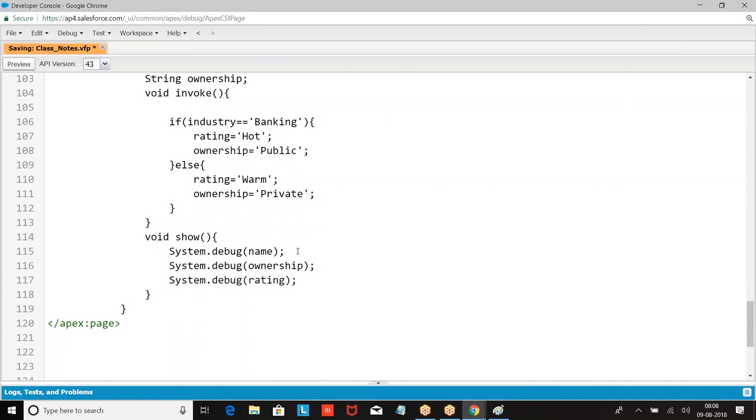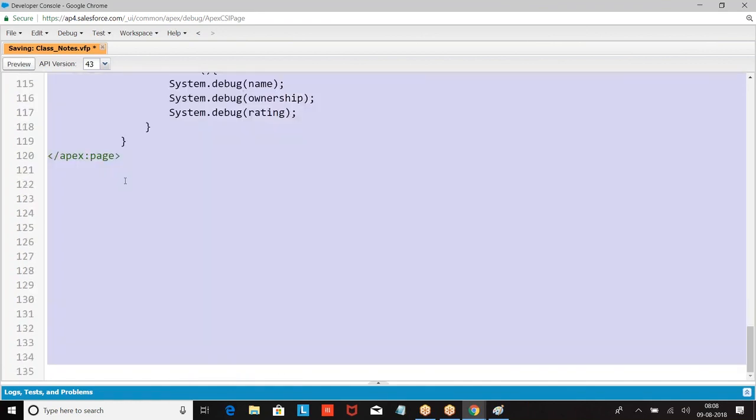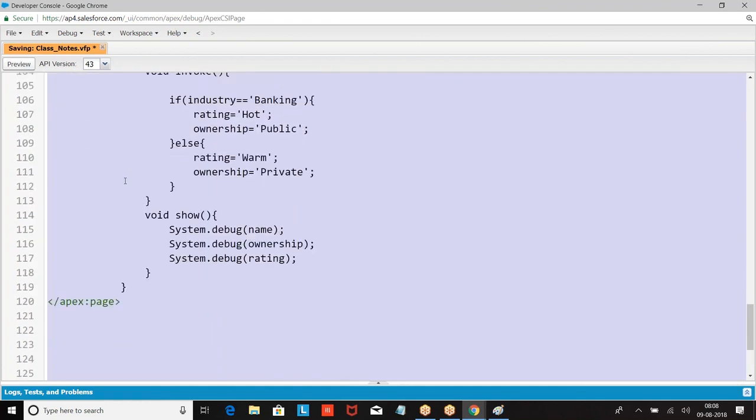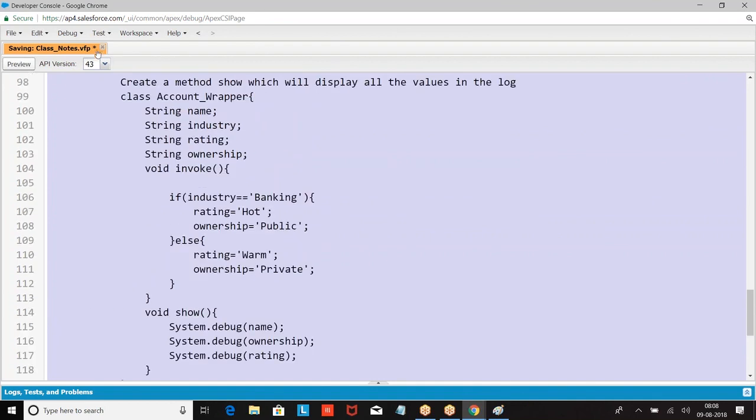I hope you are good with this. Everyone is good with this. So we have defined a class with data members and methods. Now if you want to know the complete syntax of this class, we are also interested. Listen carefully.